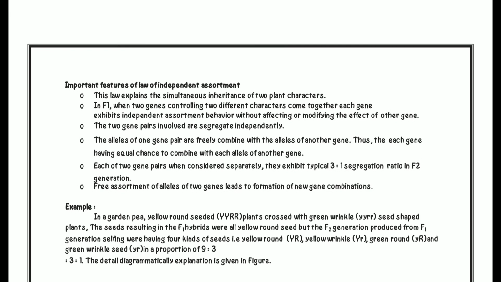Then the important features of the law of independent assortment. This law explains the simultaneous inheritance of two plant characters. In F1, when two genes controlling two different characters come together, each gene exhibits independent assortment behavior without affecting or modifying the effect of the other gene. The two gene pairs involved are segregated independently. The alleles of one gene pair are freely combined with the alleles of another gene. Each of the two gene pairs, when considered separately, exhibits a typical 3:1 segregation ratio in the F2 generation. Free assortment of alleles of two genes leads to formation of new gene combinations.